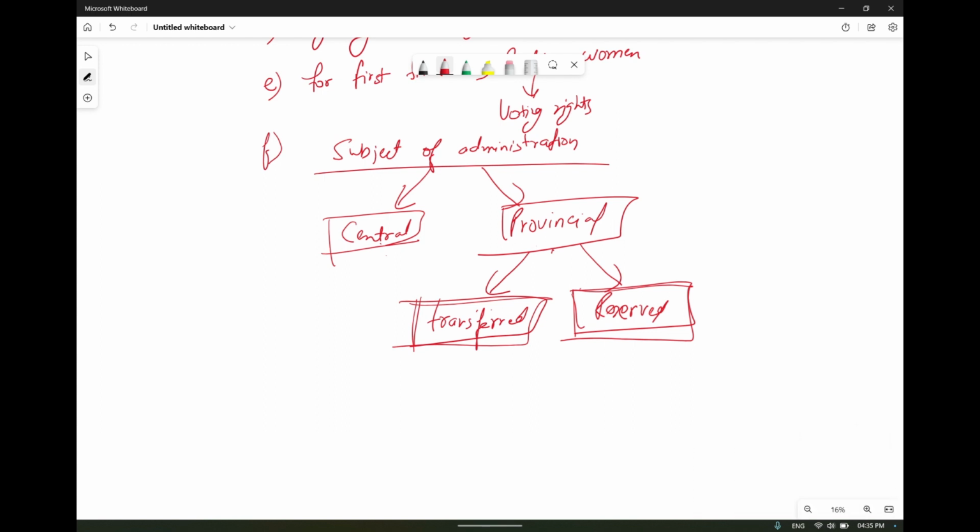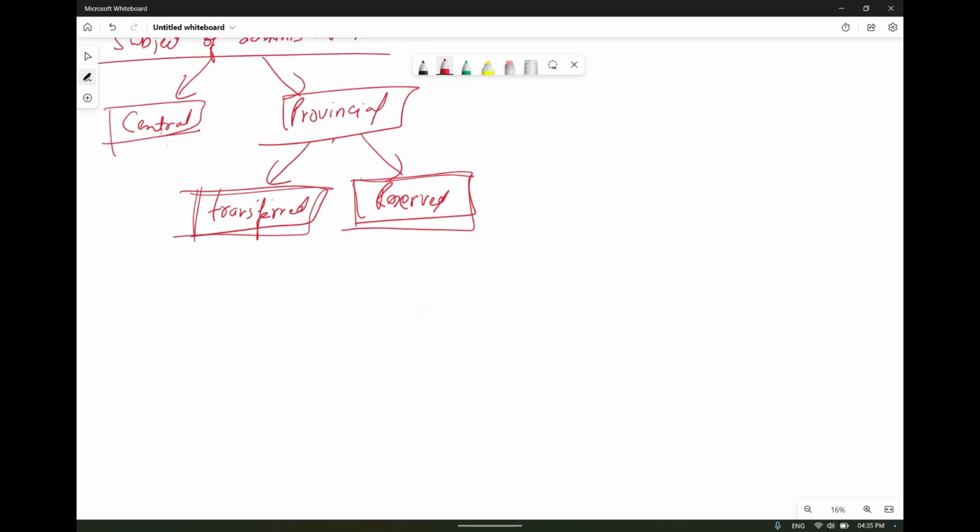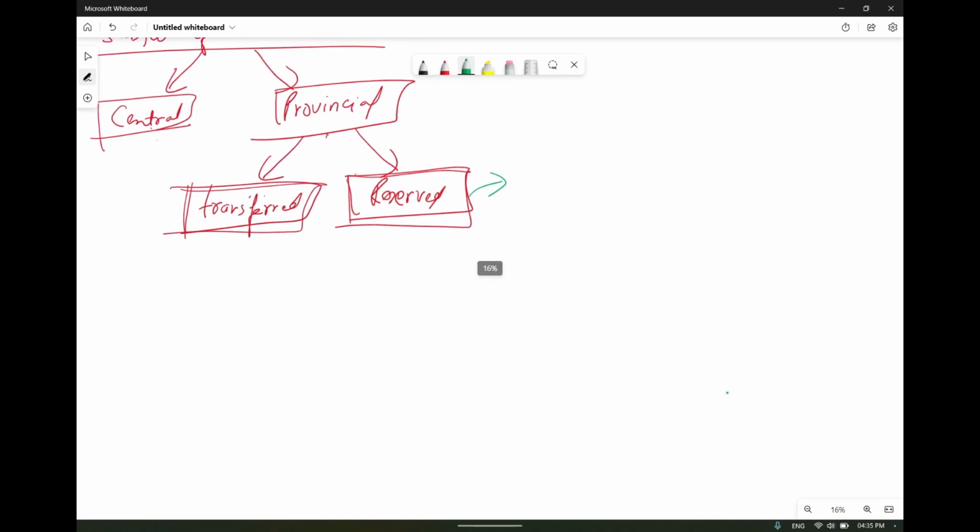So the reserved subjects were to be administered by the governor and his executive council with no responsibility to the legislature. So what does it mean? This will be administered by the governor and your executive council.